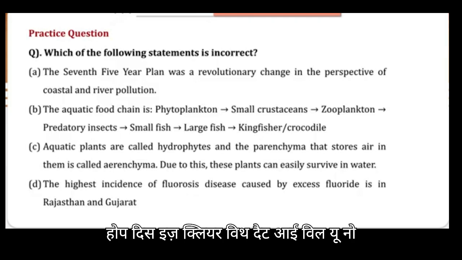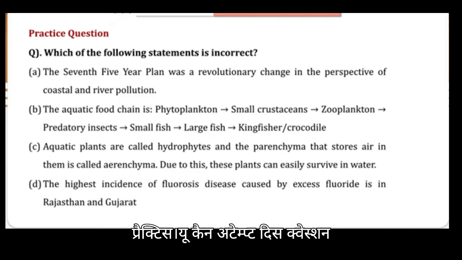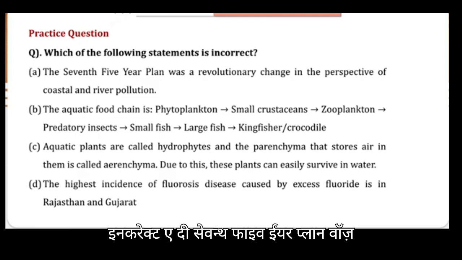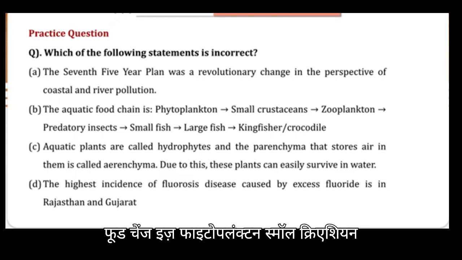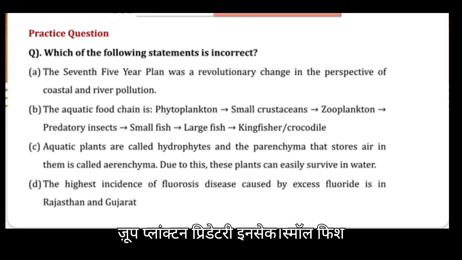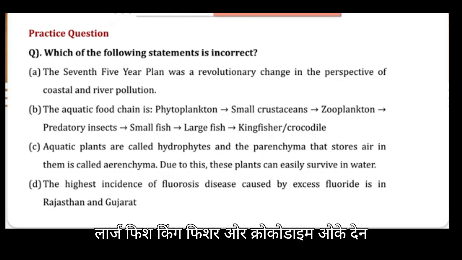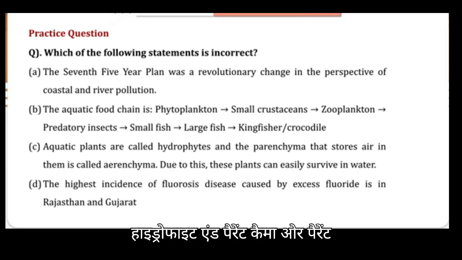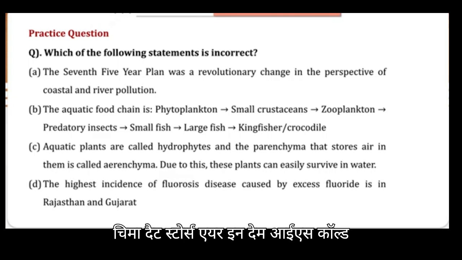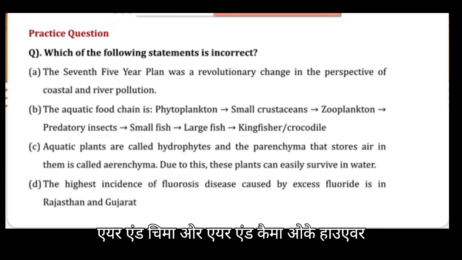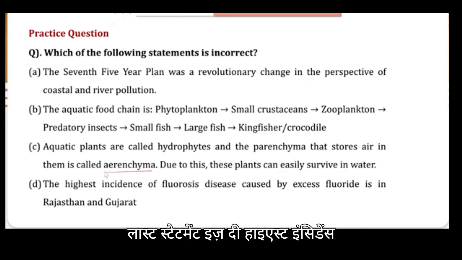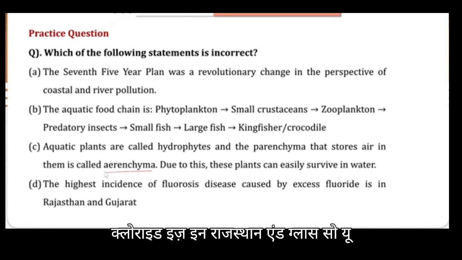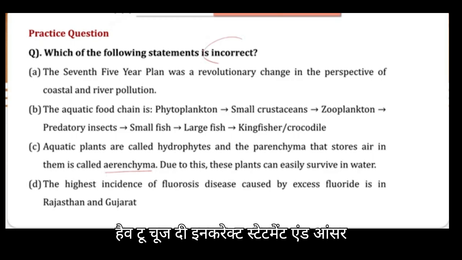With that, I will give you a practice question for your own practice. You can attempt this question and answer in the comment box. The question is, which of the following statements is incorrect? A, the 7th 5-year plan was a revolutionary change in the perspective of coastal and river pollution. B, the aquatic food chain is phytoplanktons, small crustaceans, zooplanktons, predatory insects, small fish, large fish, kingfisher or crocodile. C, aquatic plants are called hydrophytes, and parenchyma that stores air in them is called aerenchyma. Due to this, these plants can easily survive in water. The last statement is, the highest incidence of chlorosis disease caused by excess chloride is in Rajasthan and Gujarat. So you have to choose the incorrect statement and answer in the comment box.